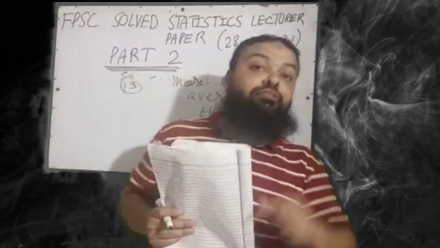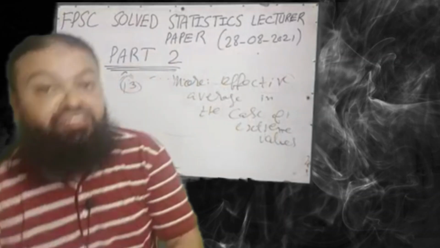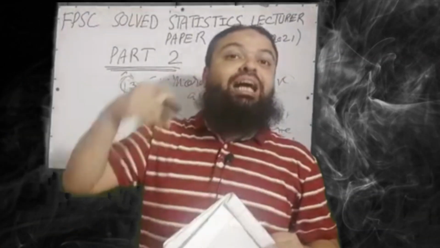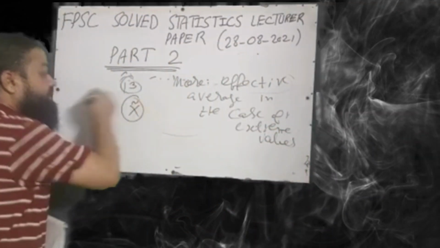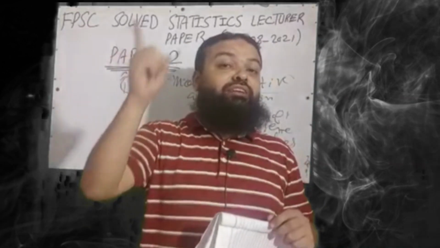Dear students, effective means which is the suitable one, which average is the suitable one. Whenever you have extreme values, outliers in your data, then median is the most suitable one. Median is the most effective.